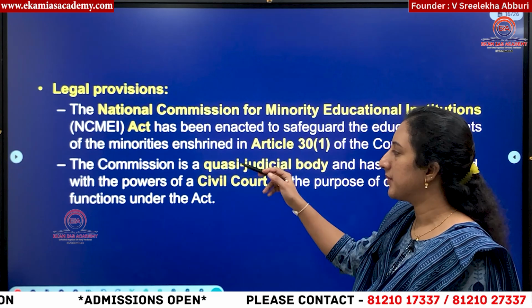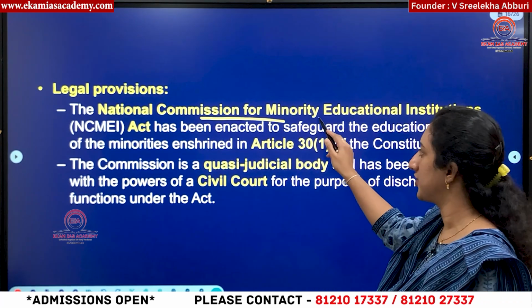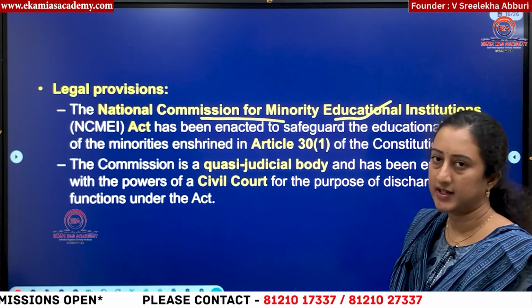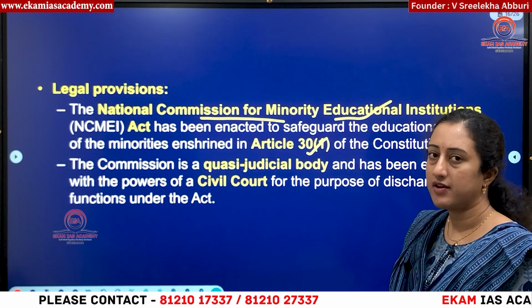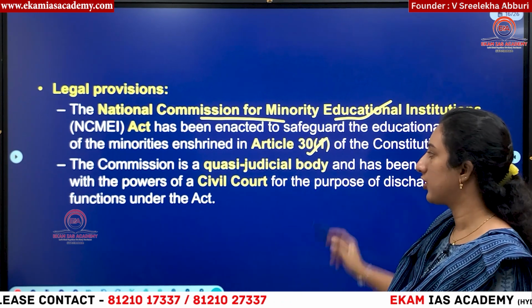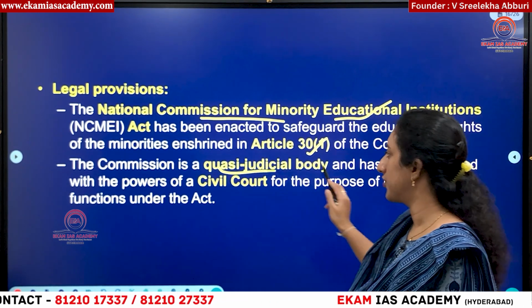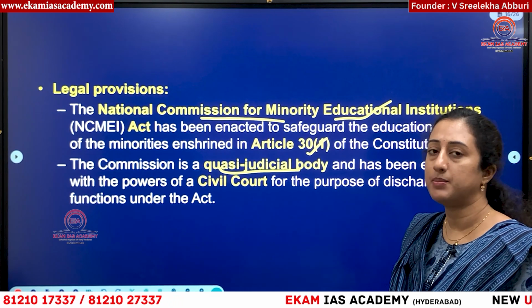Then, what is the legal provision? A separate act was passed. The National Commission for Minority Institutions Act was passed, and this act is mainly there to safeguard the rights of minorities under Article 30 Clause 1. This commission is a quasi-judicial body, meaning it has some powers like a court.